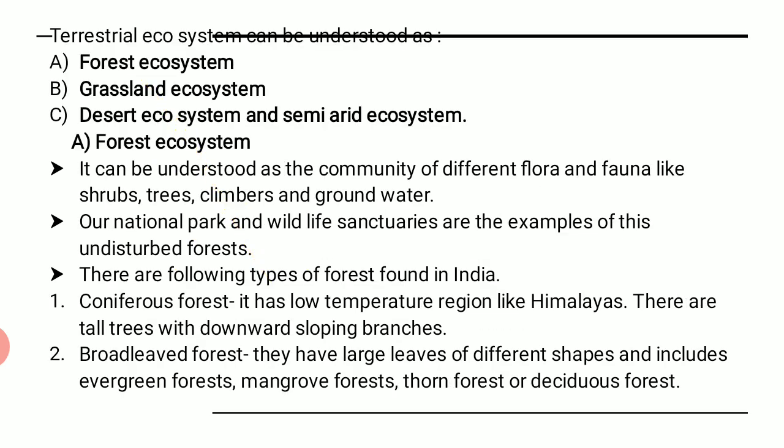Now here, as far as terrestrial ecosystem is concerned, we can divide it into three parts. Why? Because generally we can see either the forest land, or the grassland, or it may be the desert, right? So the forest is the land that is covered with forest, or maybe the grassland, that is the land covered with grass, or it may be the desert area wherein the land is covered with dry or semi-arid sand.